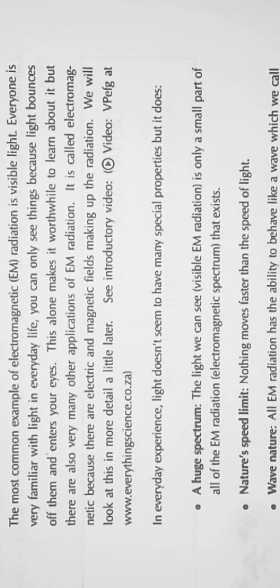The most common example of electromagnetic radiation is visible light. In everyday experience, light doesn't seem to have many special properties, but it does have a huge spectrum. The light we can see, visible EM radiation, is only a small part of the whole electromagnetic spectrum that exists.